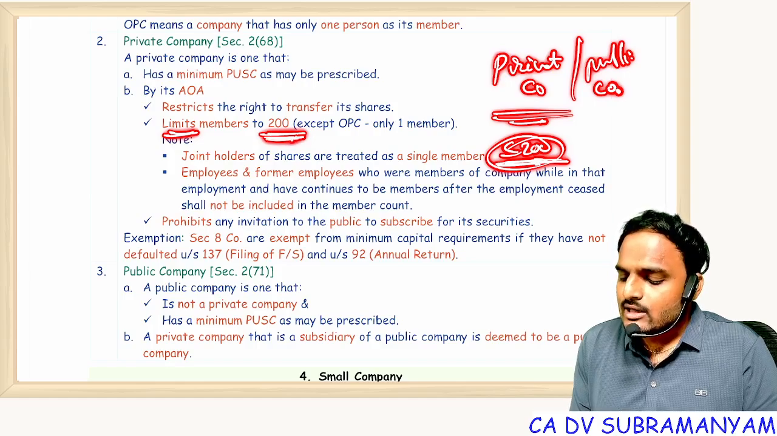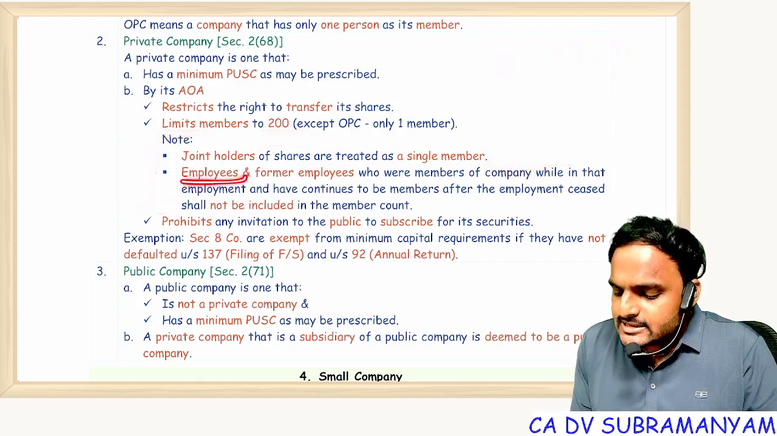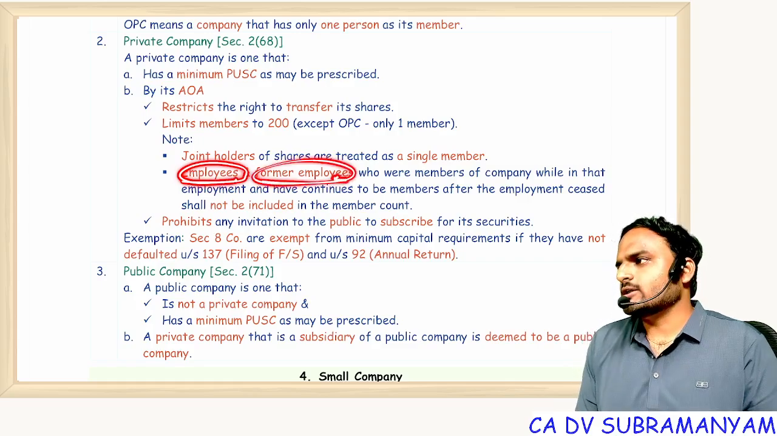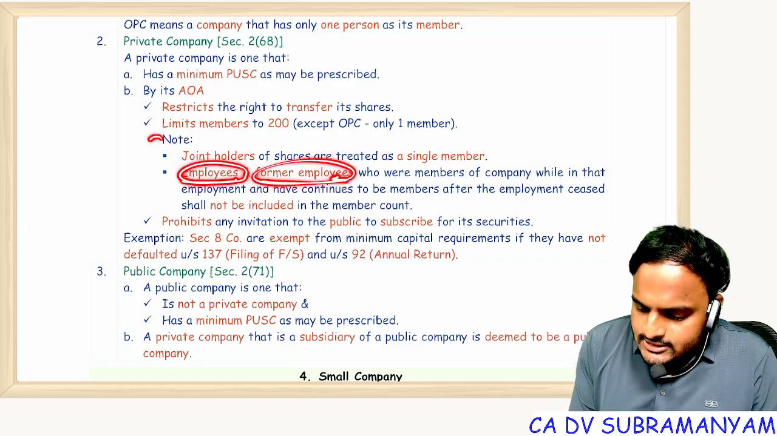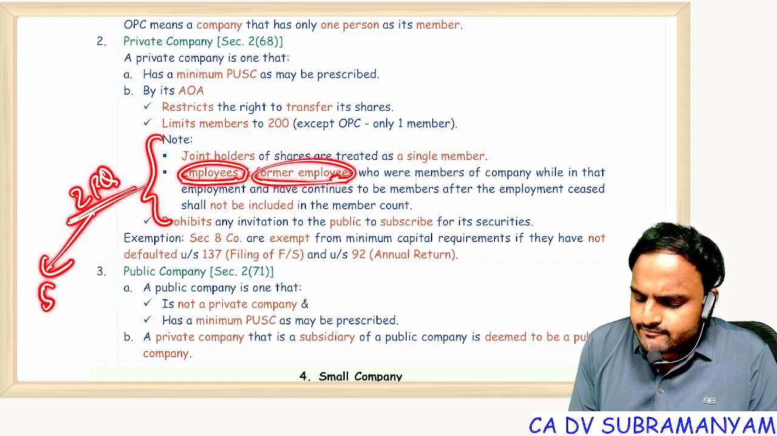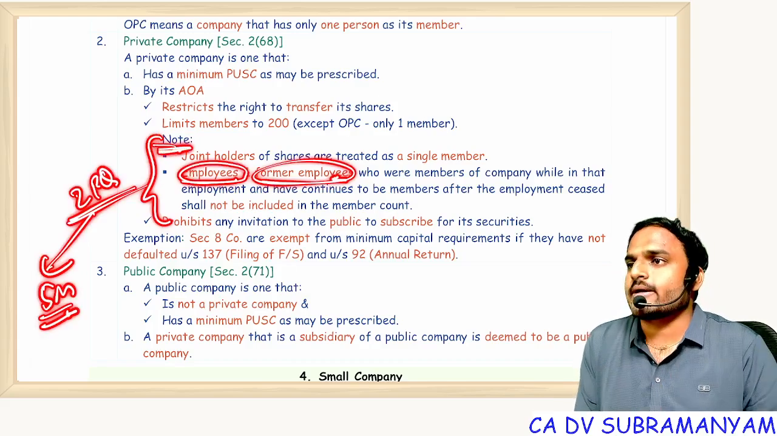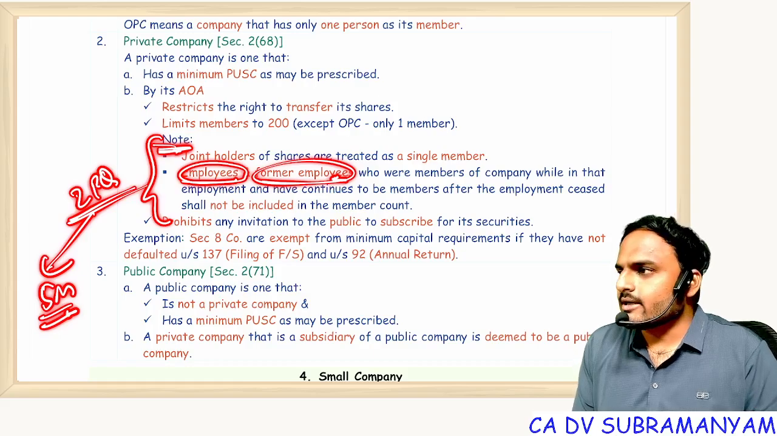But here, while counting 200, two people are excluded. Who are those two people? Present employees, past employees. On this point, we are having two practical questions. In one attempt, one question came for 5 marks, only on this note point. Are you all getting my point?